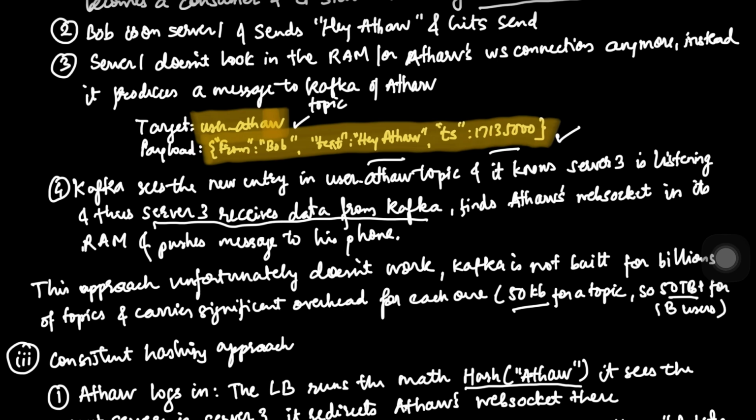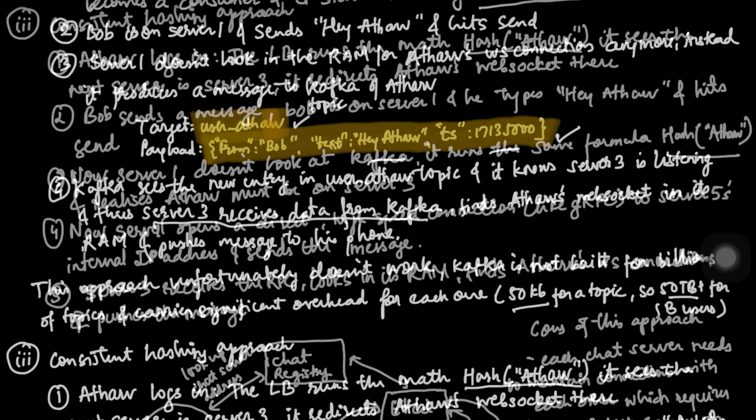This is how our system is evolving now. We found a solution that works for, let's say, 10k users, but we just proved that it shatters at a billion. So we need something lighter. We need a way to route messages without creating a billion individual topics, and that is what we will see in the next approaches, apart from what we have discussed till now.